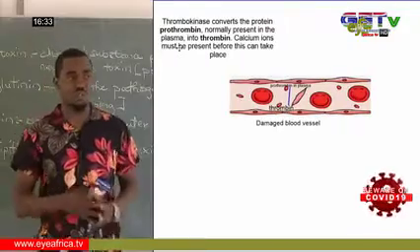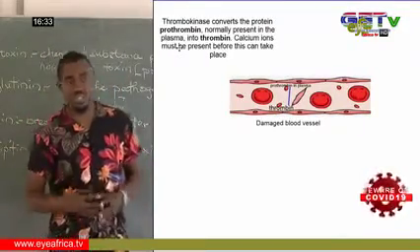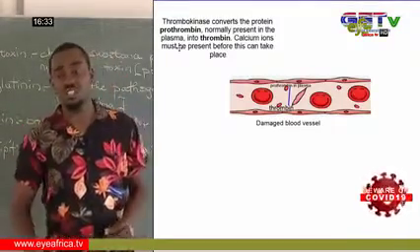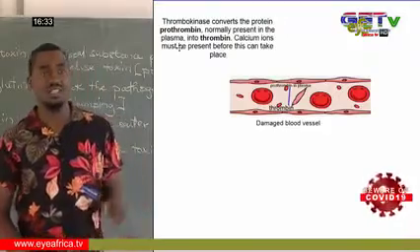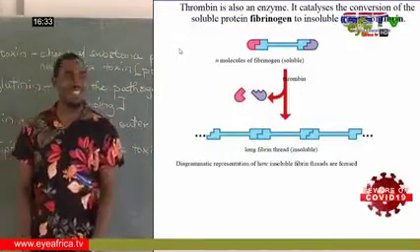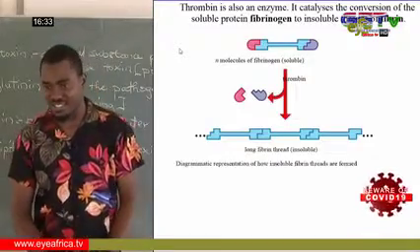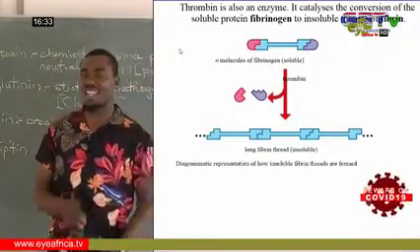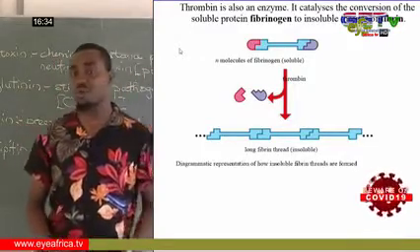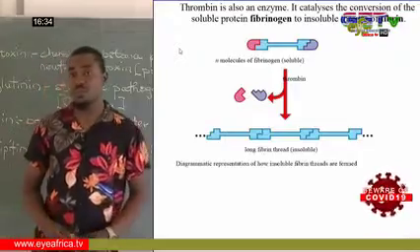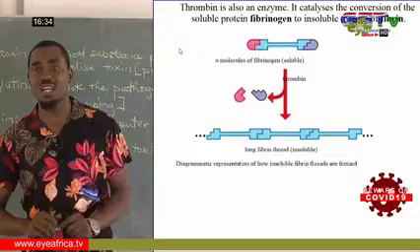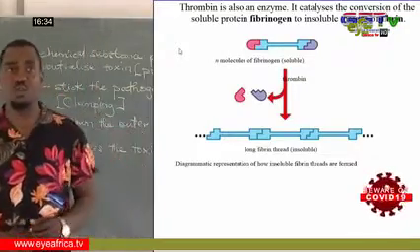So the thrombokinase converts the protein in the blood, which we call prothrombin, into thrombin, and this takes place in the presence of calcium ion. When the thrombin is released, it is an enzyme which then helps in catalyzing another plasma protein which is in soluble form. We call that plasma protein fibrinogen, and it converts it into an insoluble thread-like structure which we call the fibrin.